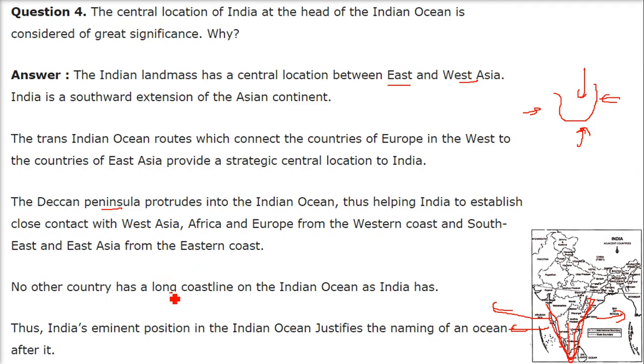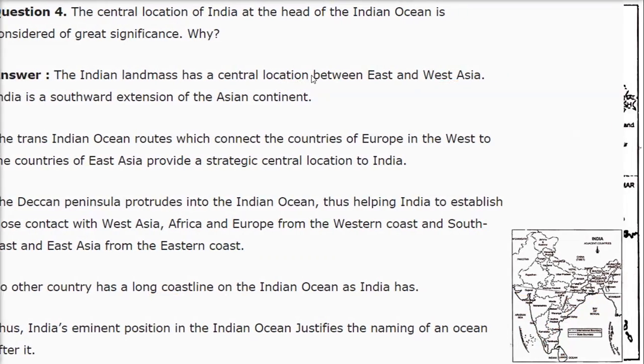No other country has such a long coastline. See, we have all this long coastline. It's huge, a long coastline on the Indian Ocean as India has. So India's eminent, strategic position in the Indian Ocean justifies the naming of the ocean, the Indian Ocean, after India. So we have an ocean with our name.